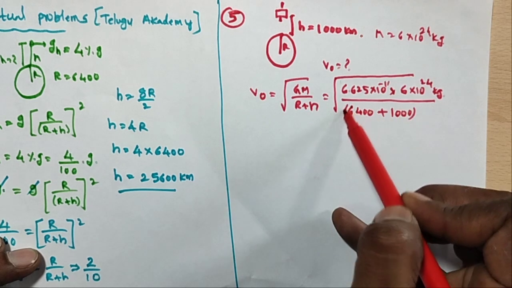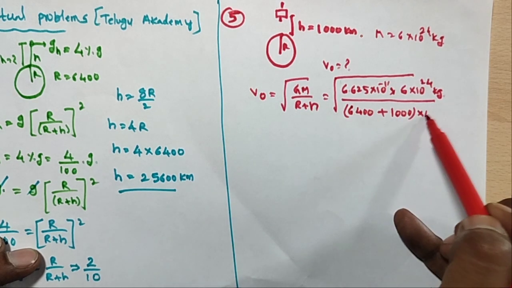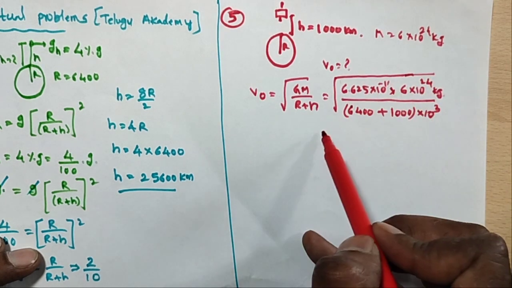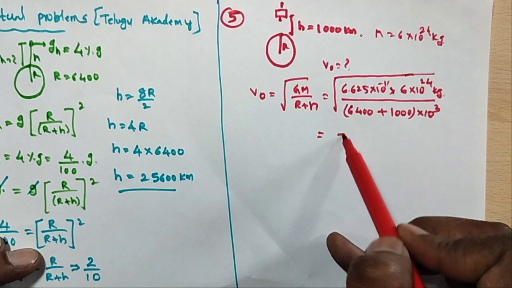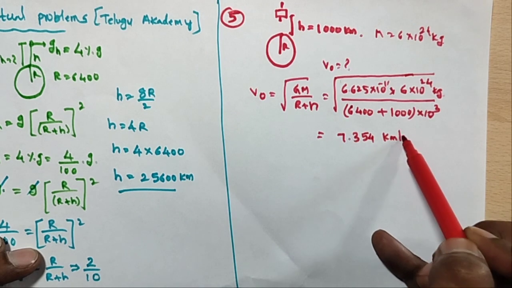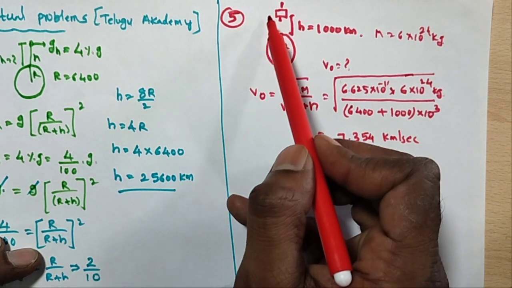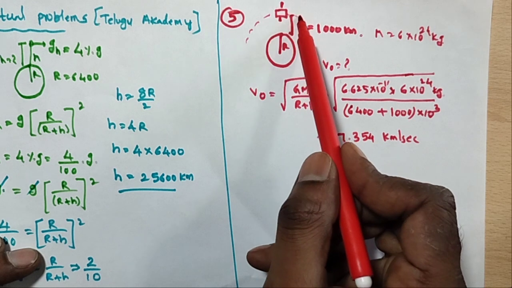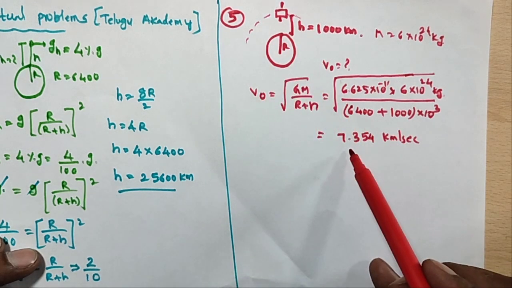All kilometers are converted to meters, so into 10 cubed. Please do this calculation. Finally we get 7.354 kilometers per second. So where the satellite is revolving at 1000 kilometers, this is the orbital velocity.